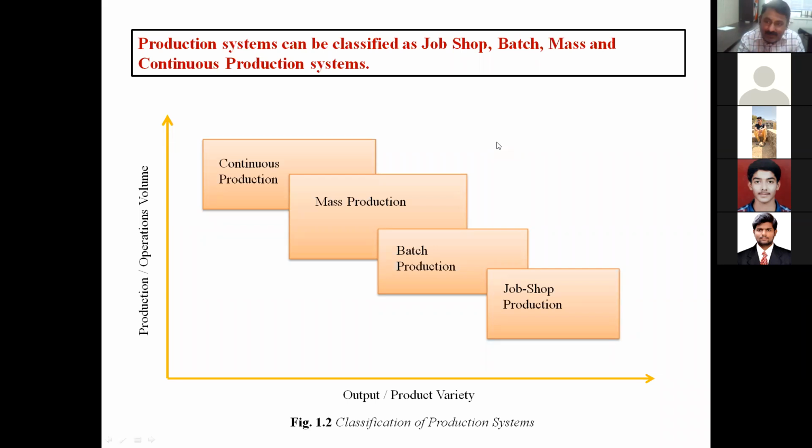So this is nothing but job order production. As the job changes, depending upon the facility, they will accept the order, accommodate the changes that are required in the job, and go for producing. This is job shop or job order production. So here volume is very less. It is not that volume is more like batch, mass and continuous. Volume is very less, but variety is more.